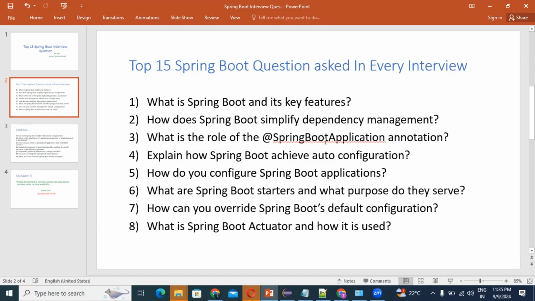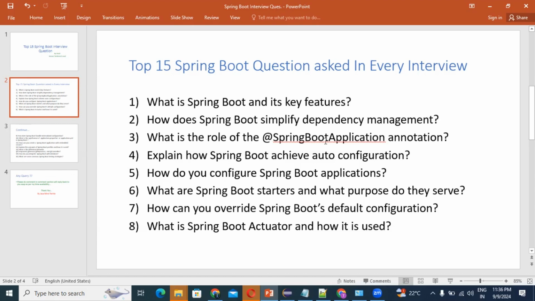Spring Boot provides auto configuration. Auto configuration means it automatically configures a Spring application based on the class path and settings. That is auto configuration. Second, it has an embedded server. It provides embedded servers like Tomcat, Jetty, or Undertow, eliminating the need to deploy a war file. So we are going to use the embedded server.